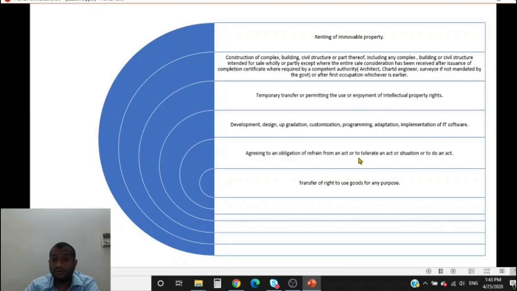Agreeing to an obligation to refrain from an act, or tolerate an act or situation, or to do an act. So what is this? You are asked to pay a short notice period. If you don't serve the notice period while leaving a job, you are asked to pay some compensation. This is nothing but him tolerating an act. He is tolerating your act of leaving early without doing the notice period. So this is a supply of service. On that amount that he receives, he has to pay GST.